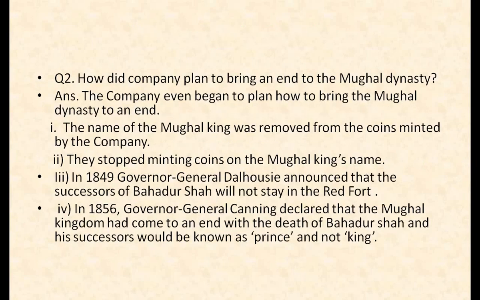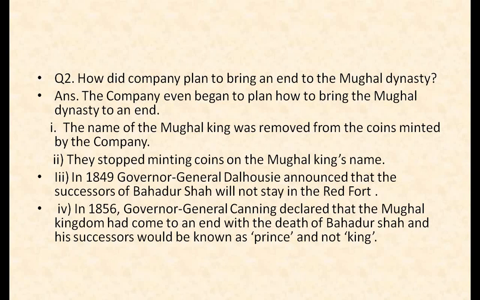Next, how did the company plan to bring an end to the Mughal dynasty? The company even began to plan how to bring the Mughal dynasty to an end. They took many steps, of which the first was that the name of the Mughal king was removed from the coins minted by the company. They stopped minting coins in the Mughal king's name.